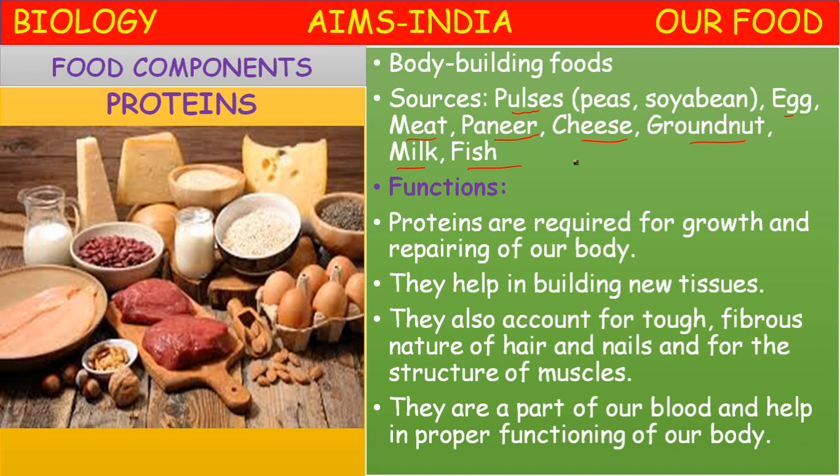They are part of our blood, and help in proper functioning of our body. All antibodies which are produced by our WBC are proteins. All enzymes, digestive enzymes, respiratory enzymes, they are all proteins. Hormones are all proteins. So that's why proteins are very, very important food components.